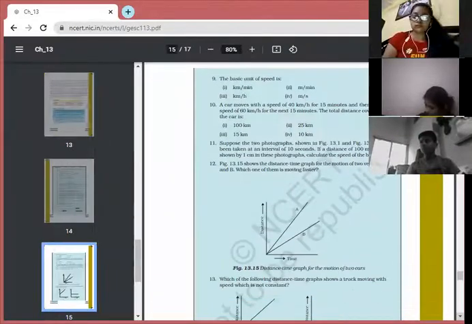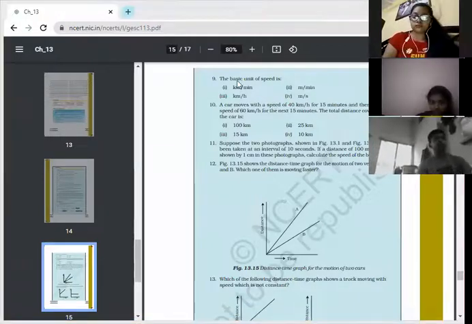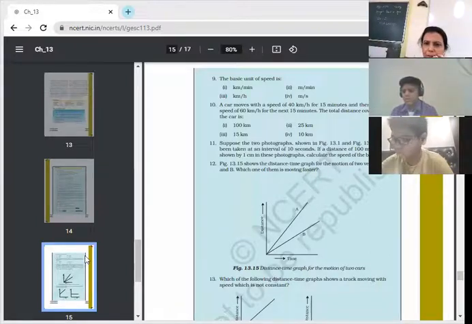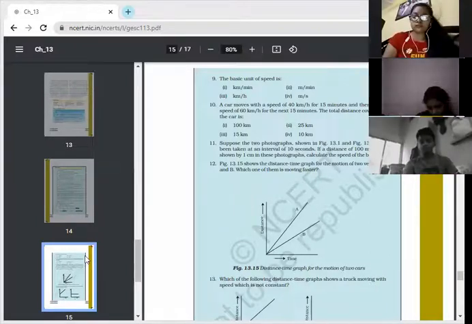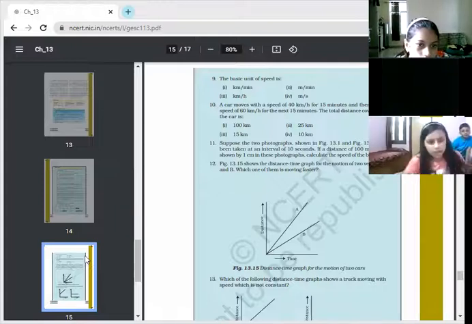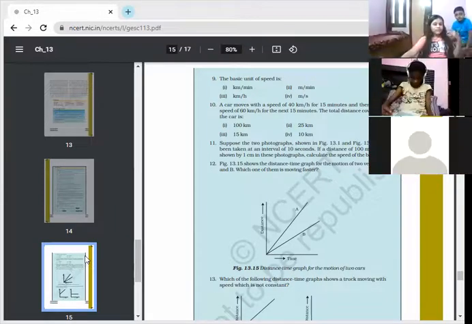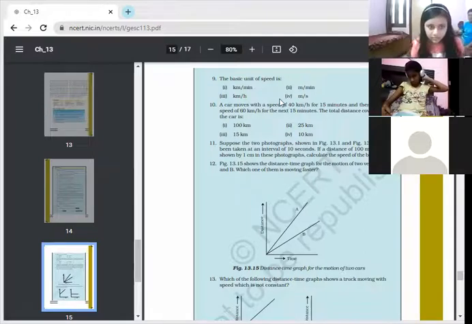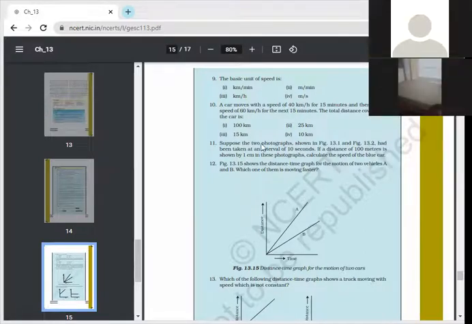Number 9, the basic unit of time is, the standard unit of time. Can I have the answer? Kilometer per minute, kilometer per hour, meter per second. What can be the answer for it? It is meter per second. Standard unit, basic unit has been asked. It is meter per second.